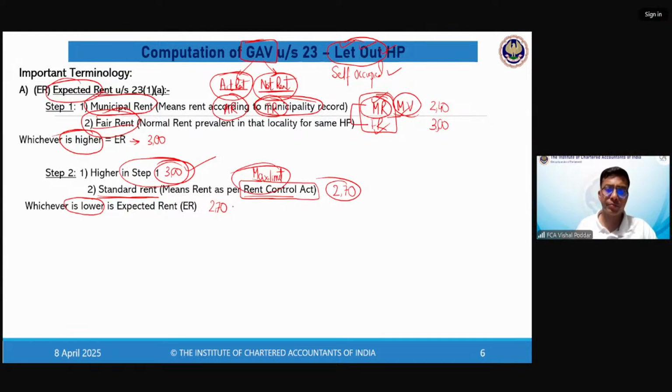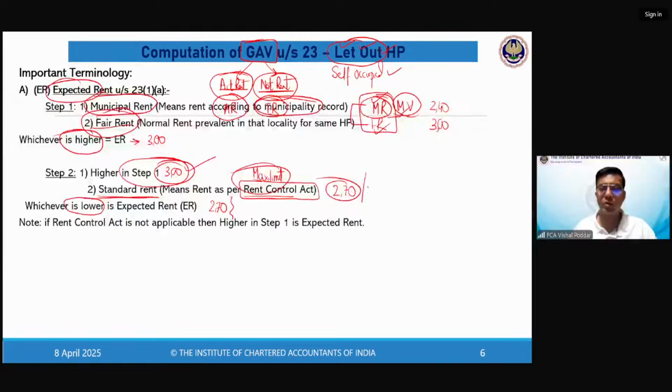What if this was 330? Sorry. What if this was 330? In that case, the rule is you have to take whichever is lower, then our answer would have been 3 lakhs. So had this been 330 in the sum, the answer would have been 3 lakhs. I hope this is understood by all. Any questions or doubts, students?